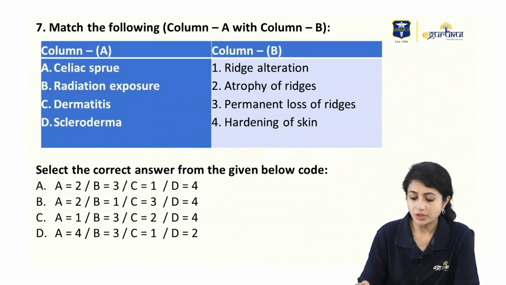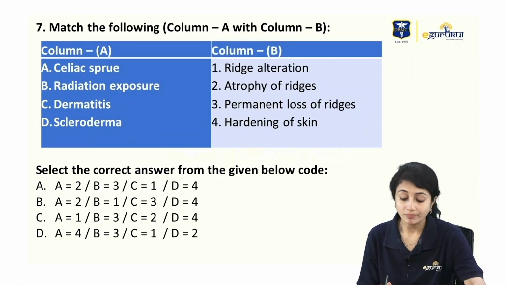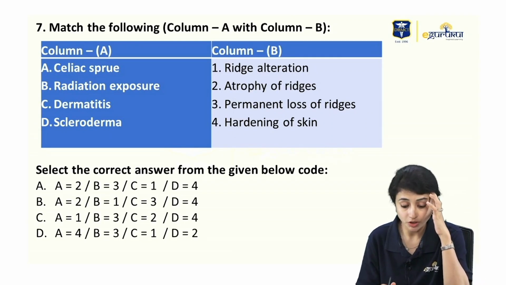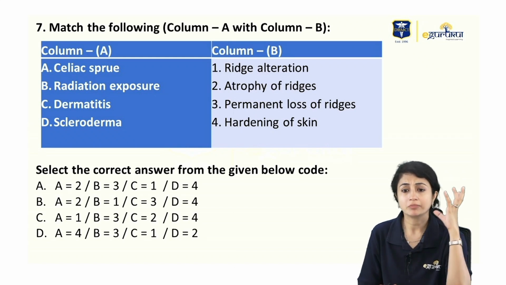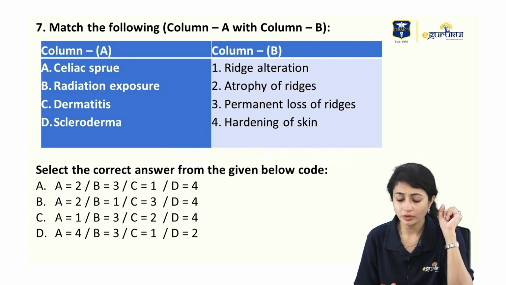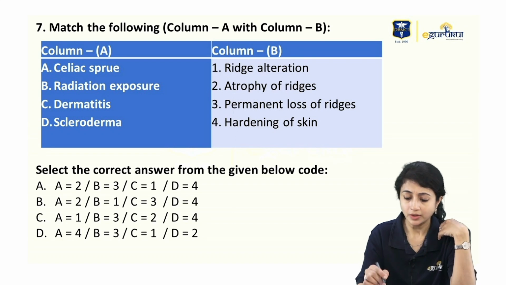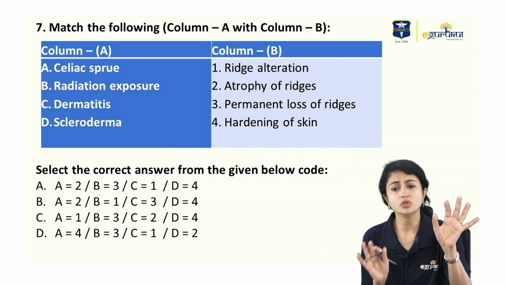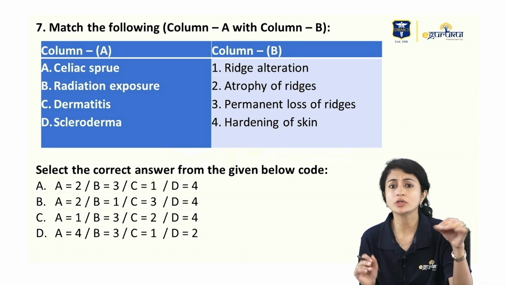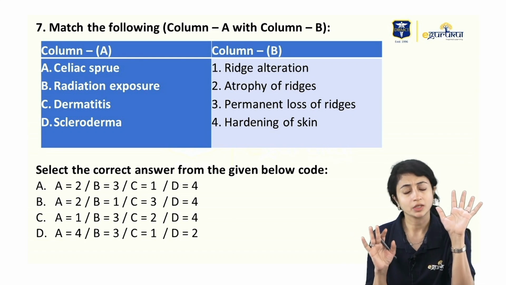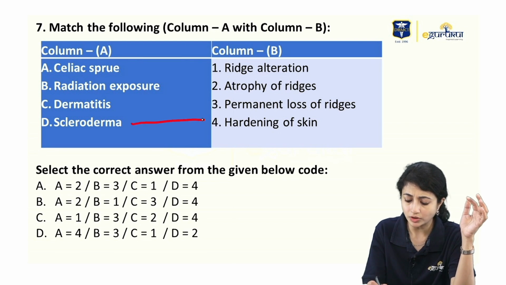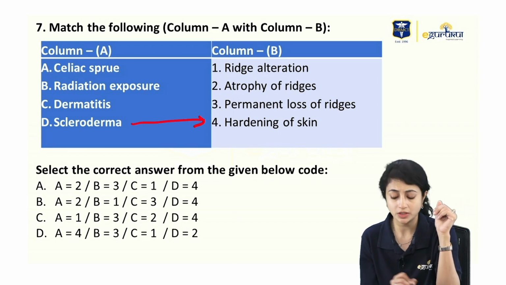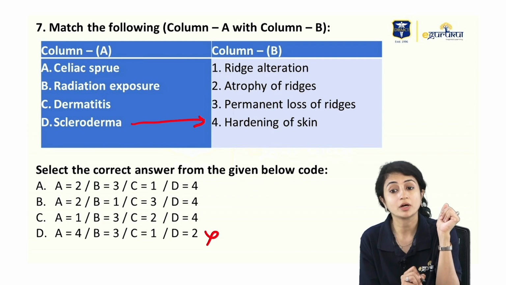Now, another interesting question, match the following: celiac sprue, radiation exposure, dermatitis, and scleroderma. Now, this was a little tricky question, but let's simplify it. If you look at these options, you know clear-cut that scleroderma is thickening or hardening of skin. So, there is no doubt that scleroderma will be associated with hardening of skin. So, this option is ruled out.